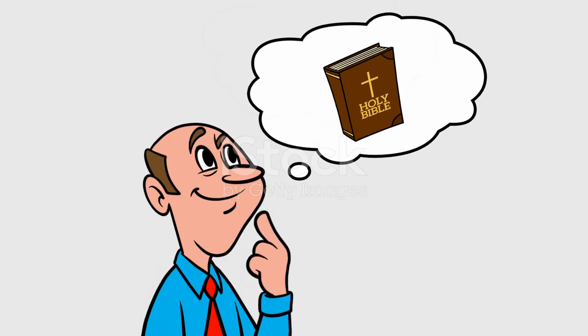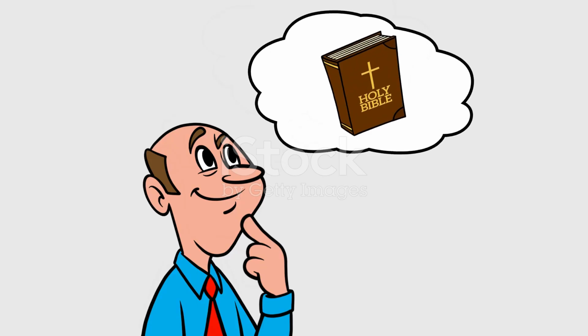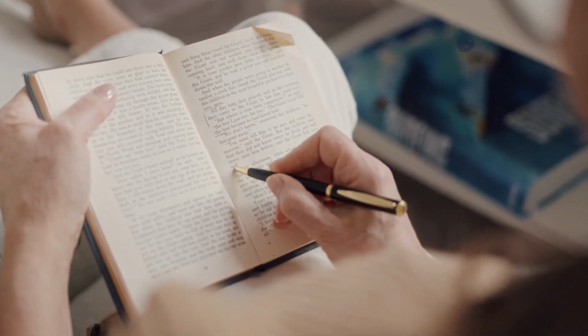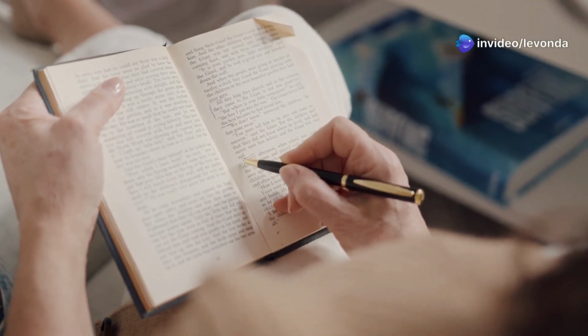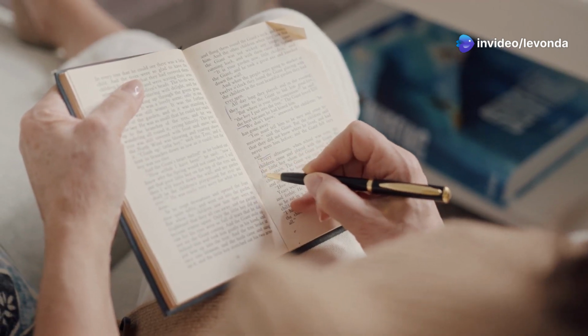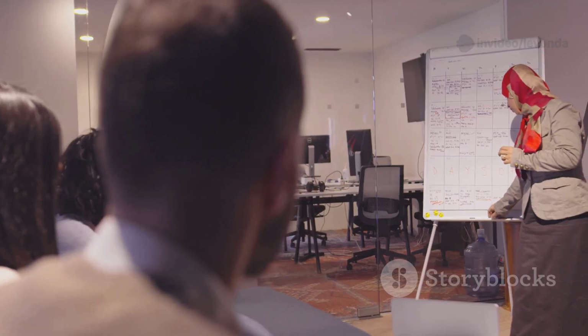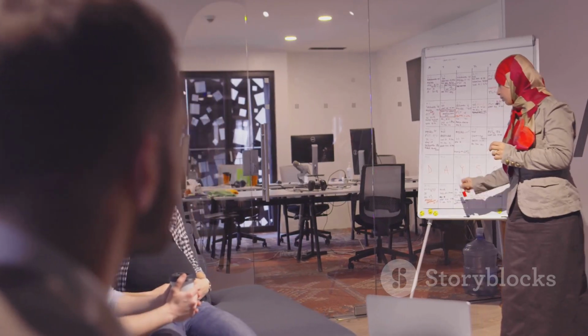Becoming a critical reader. Asking the right questions. Becoming a critical reader involves actively engaging with the text and asking probing questions. Who is the author, and what are their credentials? What is the purpose of the text, and who is the intended audience?